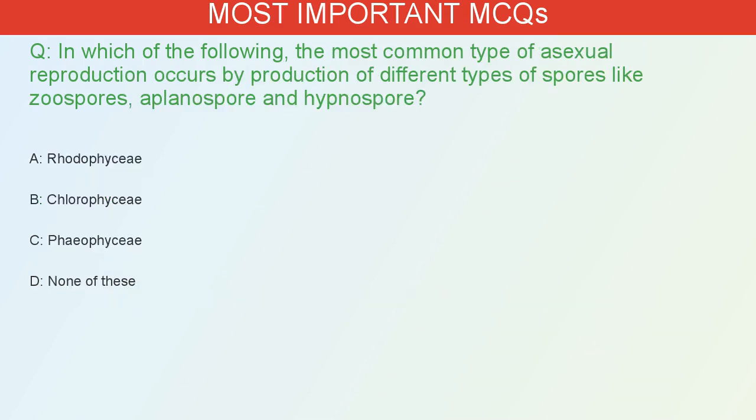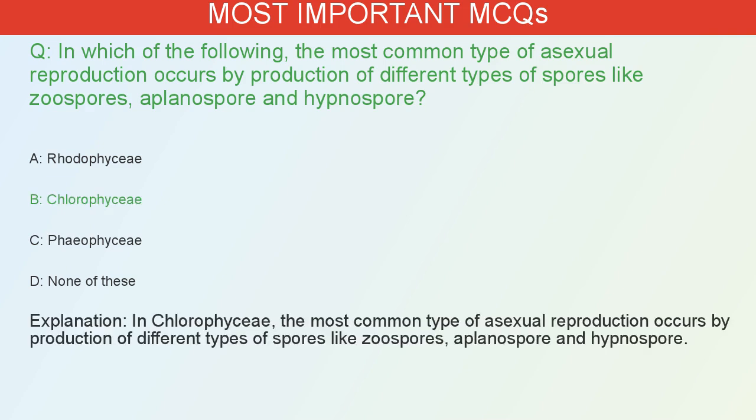In which of the following does the most common type of asexual reproduction occur by production of different types of spores like zoospores, aplanospores and hypnospores? A. Rhodophyceae. B. Chlorophyceae. C. Phaeophyceae. D. None of these. The correct answer is B. In Chlorophyceae, the most common type of asexual reproduction occurs by production of different types of spores like zoospores, aplanospores and hypnospores.